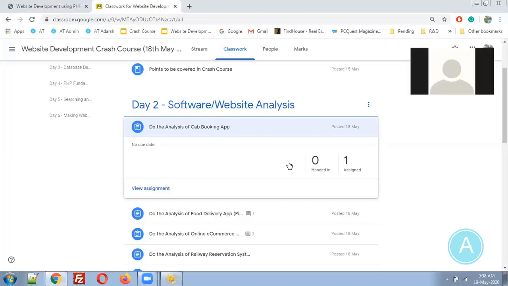Okay, so do the analysis of cab booking completely. I am giving you 10 minutes. Just complete that analysis and post it as a comment.